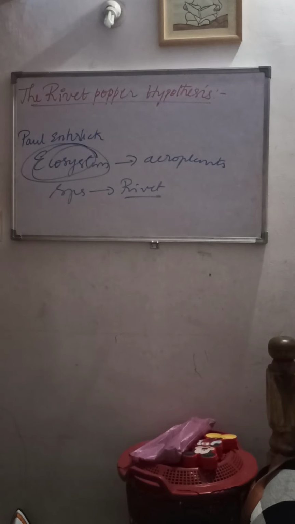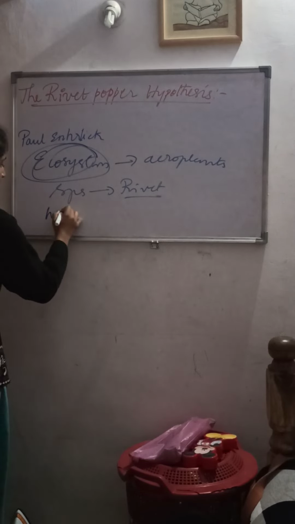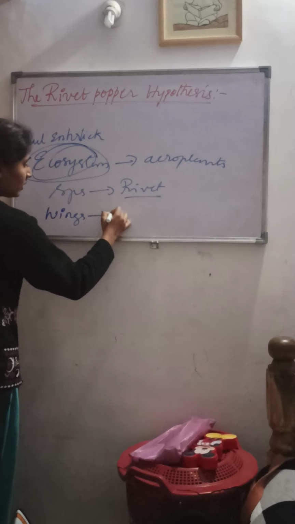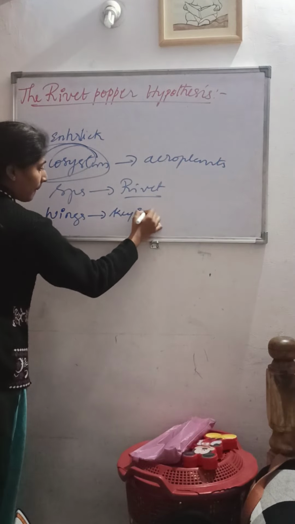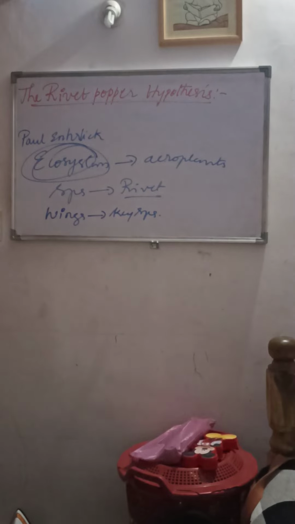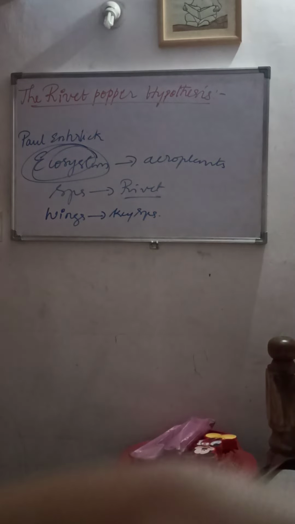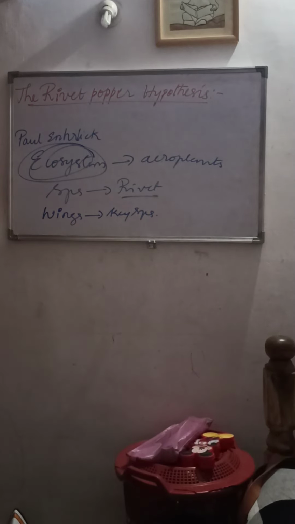So furthermore, which on the wings? So here he has compared the wings to the key species. So he compared the ecosystem to the aeroplane, species to the rivets, and wings to the key species, right?